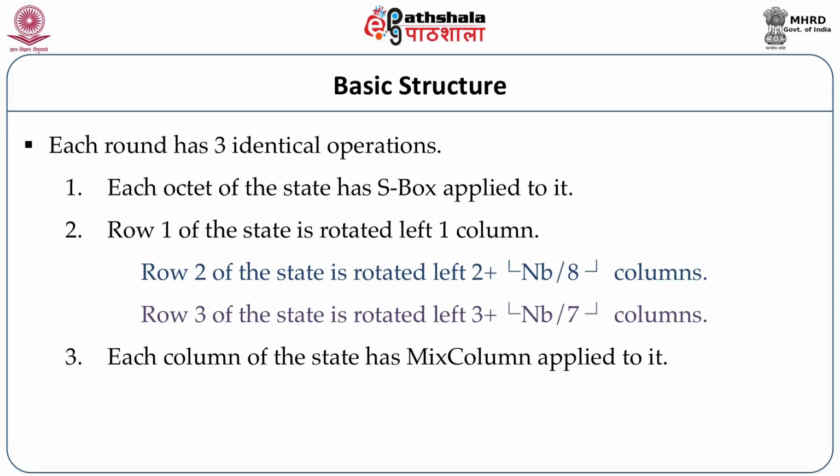We have already seen how to generate the key, so we are ready with the key, and now we are ready with the discussion of what happens in the number of rounds. I already taught you first the S-box applied, then the rotation is performed, and now the mix column operation is applied.